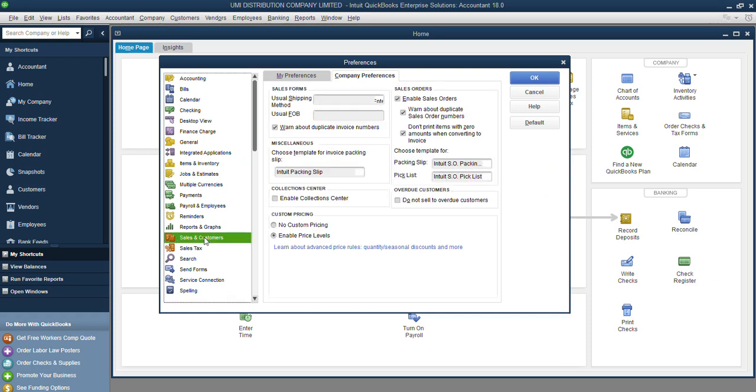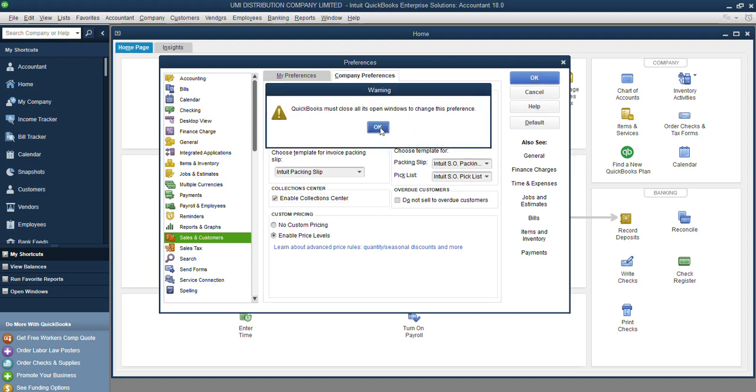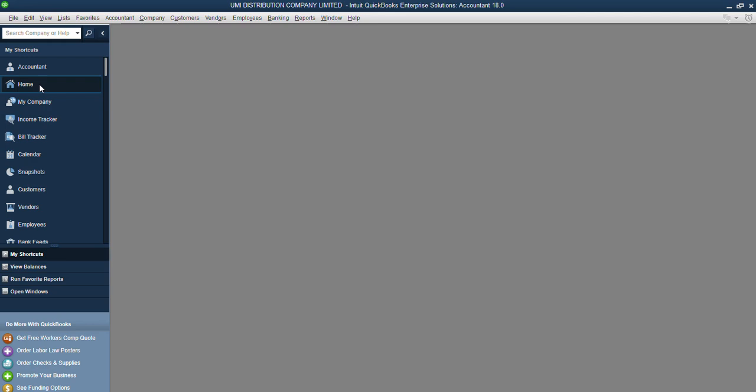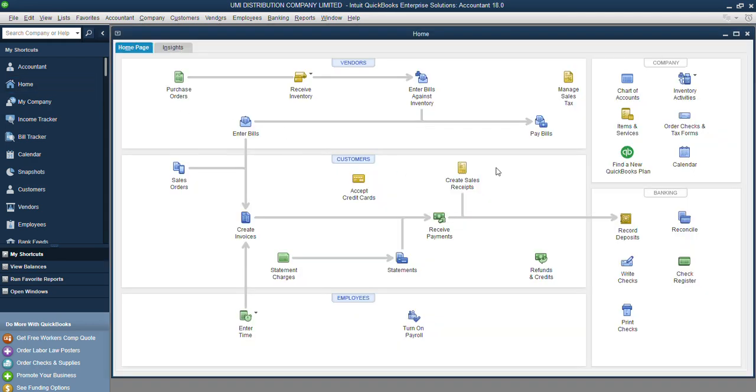I actually don't need a sales order, but if I cannot remove it, I will just have to leave it the way it is. Right, let me see, what is this option? This is the first time I'm seeing this. Enable customer center, whatever. Well, I don't know that, but either way, that is this.